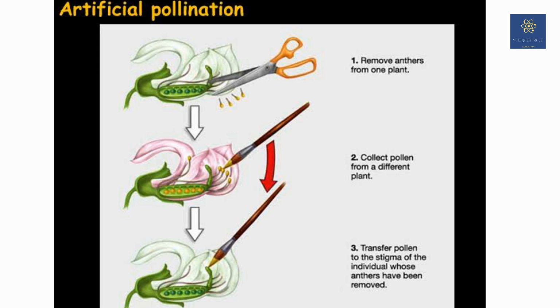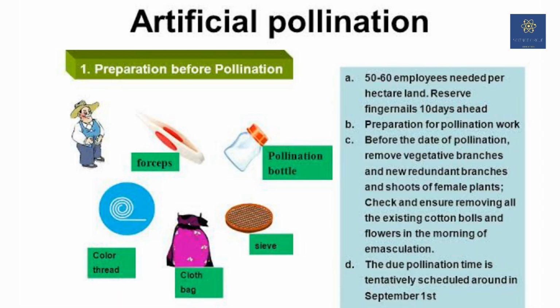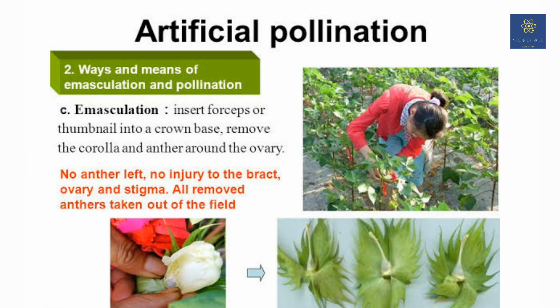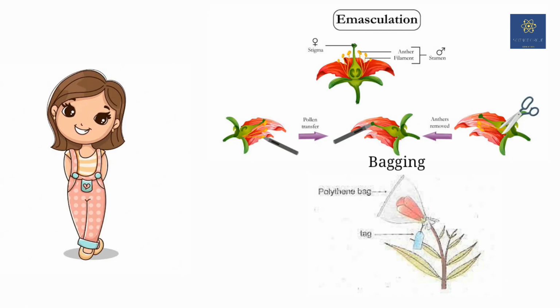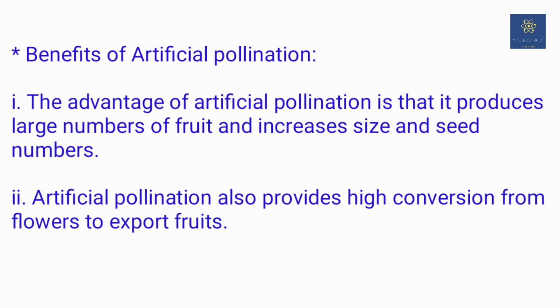These days, artificial pollination is a standard practice adopted by plant breeders and scientists in their efforts to evolve new varieties. They remove the anthers in the young flowers, which we call emasculation, and cover these flowers with plastic bags, which we call bagging. Later they pollinate such flowers with pollens from plants of the desired variety, so they can produce young offspring of their choice. This process is called artificial pollination.